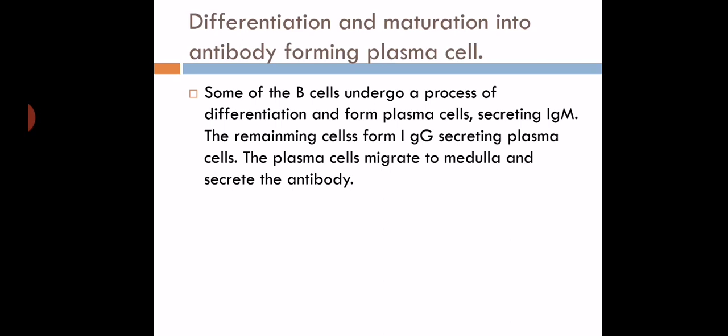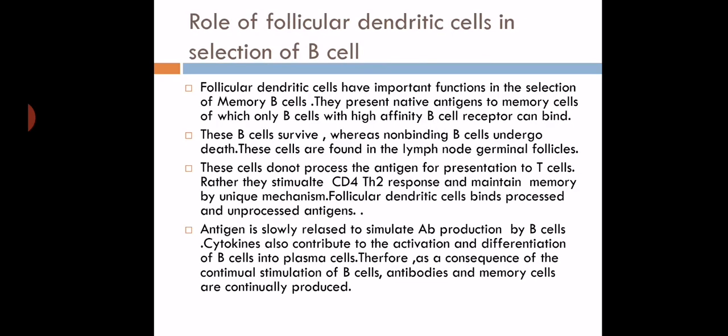IgM means immunoglobulin M, which is a pentameric form of the antibody, and the remaining cells will produce IgG antibody, which is the major class of immunoglobulin. So these plasma cells migrate to the medulla of the lymph node, and then they secrete the antibody. So what is the role of follicular dendritic cells?